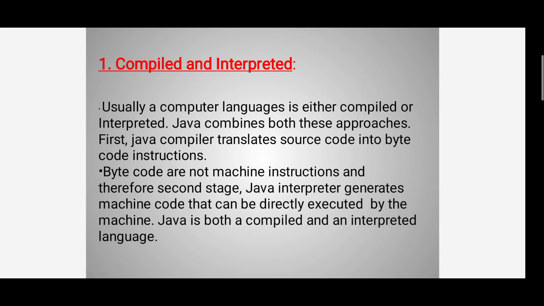Compiled and interpreted. Usually a computer language is either compiled or interpreted. Java combines both these approaches.